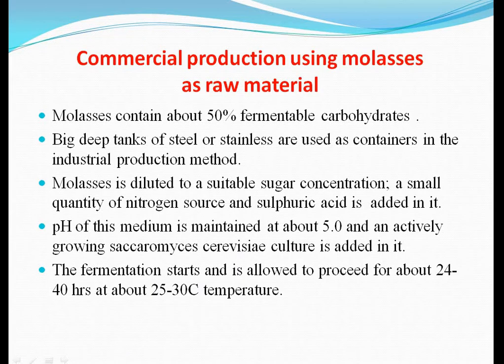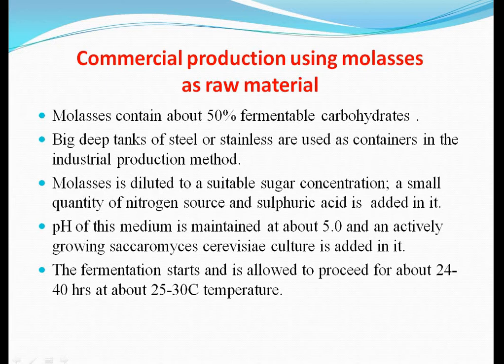So, commercial production using molasses as a raw material. This molasses contains about 50% fermentable carbohydrates, that is the sugars. Here, big deep tanks of steel or stainless steel are used as containers in the industrial production by this method.